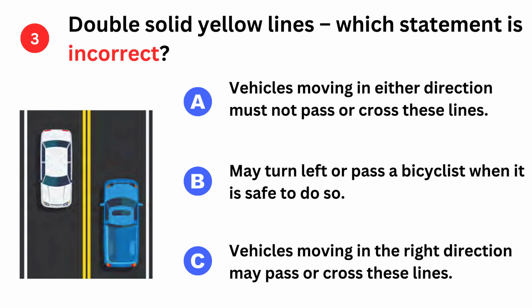Double solid yellow lines. Which statement is incorrect? A. Vehicles moving in either direction must not pass or cross these lines. B. May turn left or pass a bicyclist when it is safe to do so. C. Vehicles moving in the right direction may pass or cross these lines.